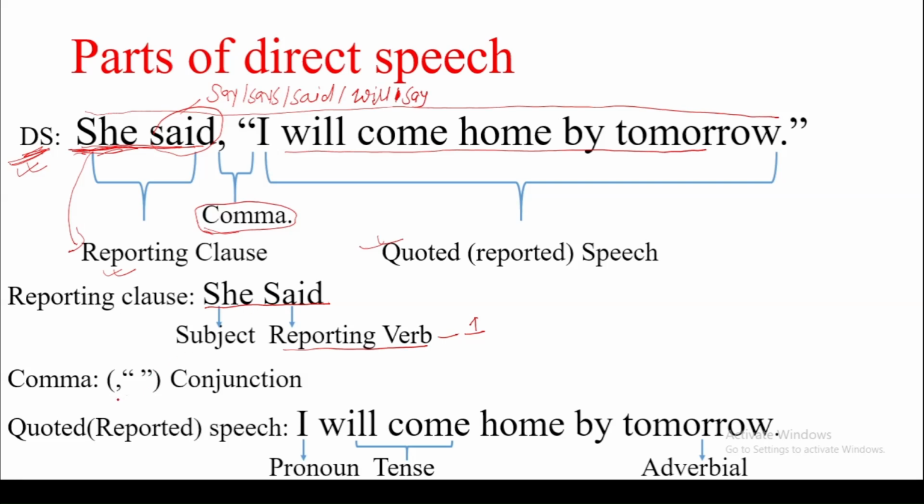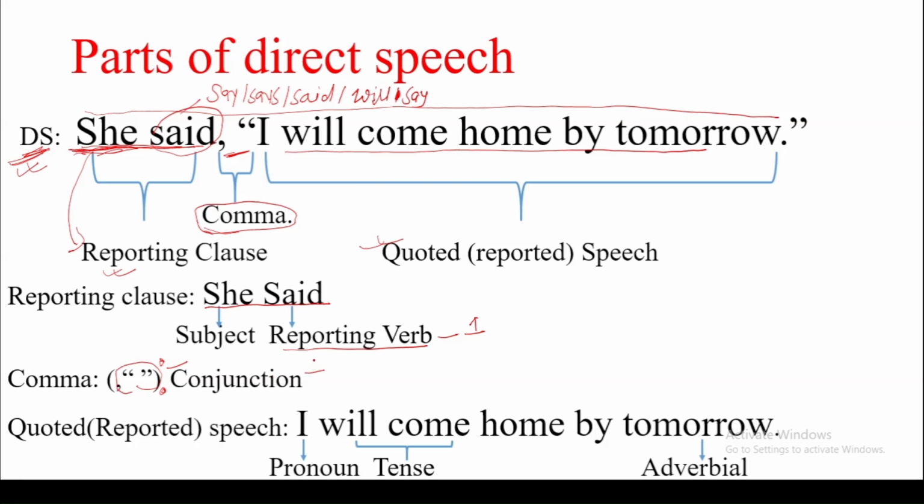The second is the comma, this part. So this part is changed to a conjunction. We add some conjunction in this part instead of the comma, and we remove the commas.